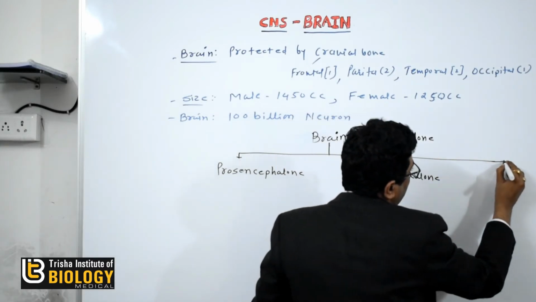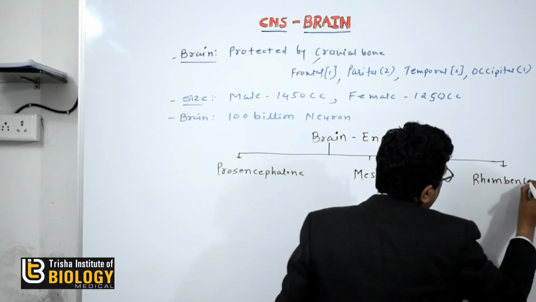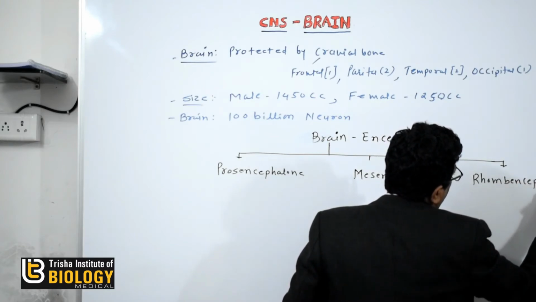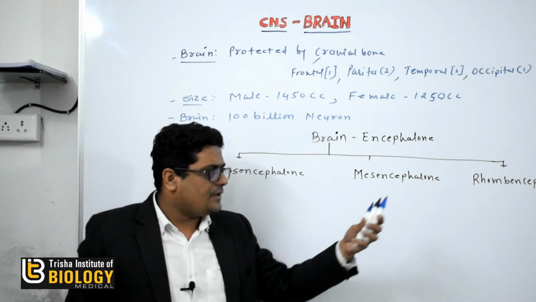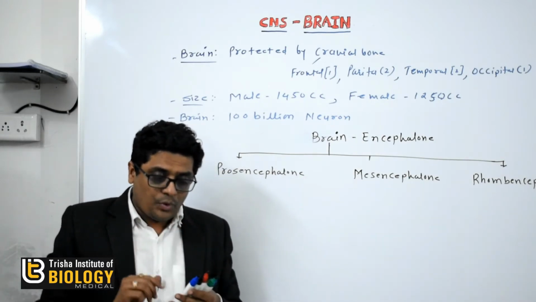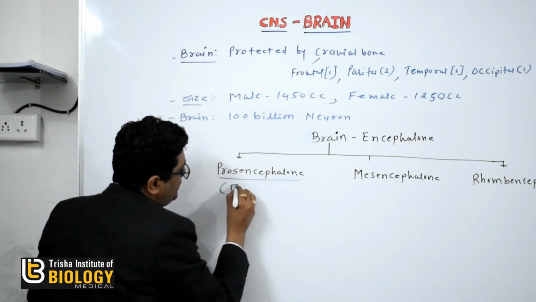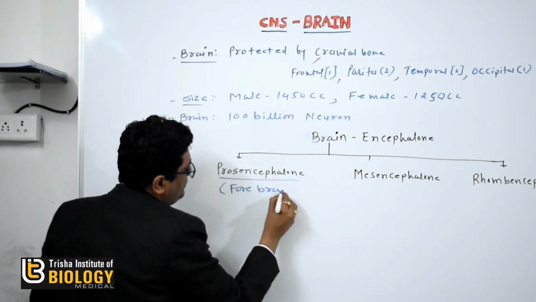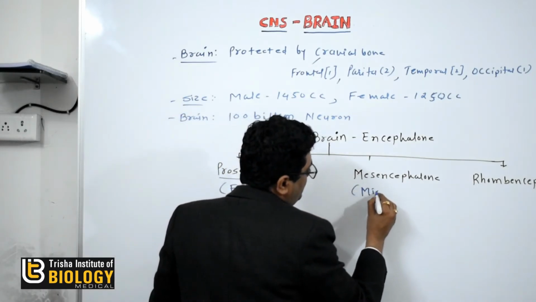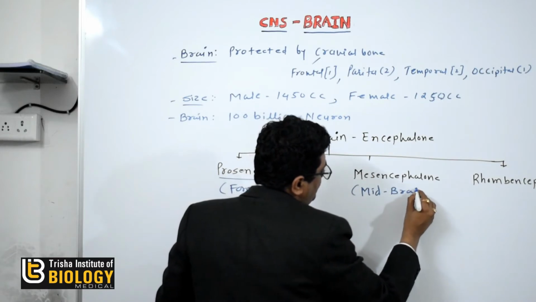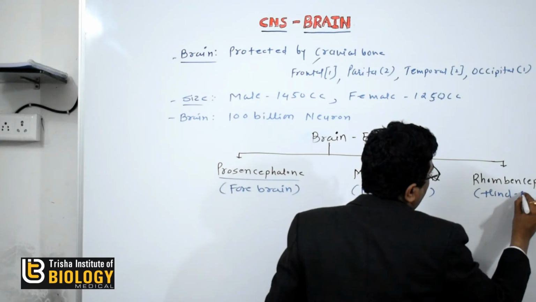And the third one is known as the Rhombencephalon. Okay, so prosencephalon, mesencephalon and the Rhombencephalon. Prosencephalon, the name suggests that pro means it is the forebrain. Mesencephalon is called the midbrain, and the Rhombencephalon is known as the hindbrain.